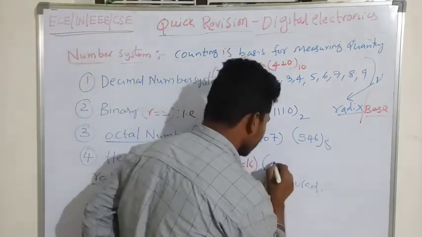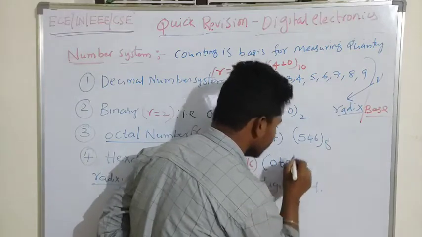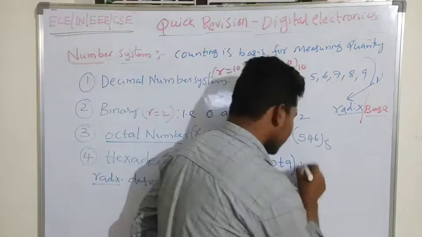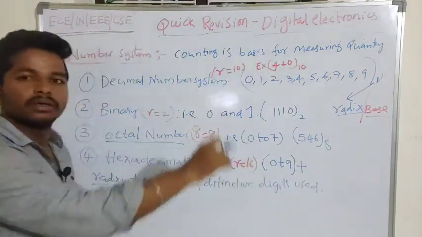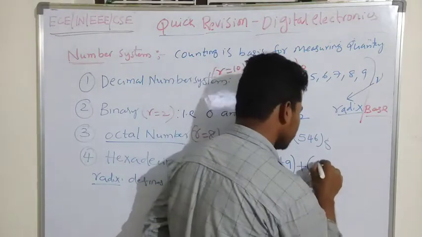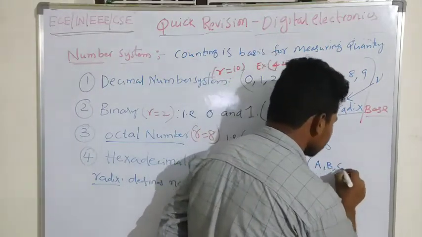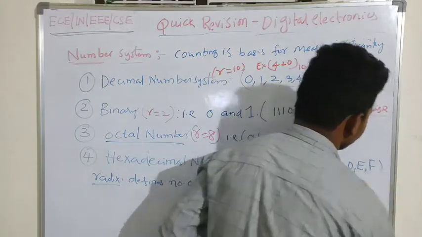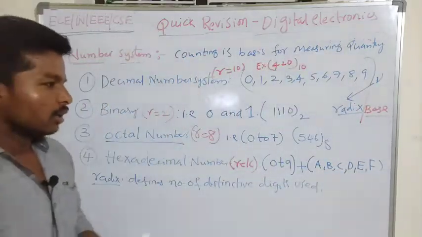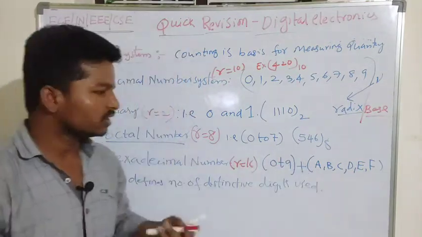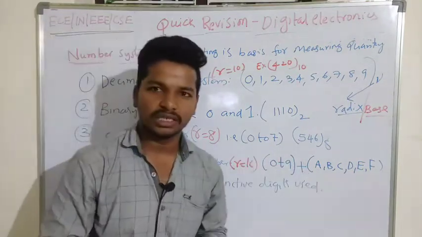We have 0 to 9, which gives 10 digits, but we need 6 extra digits, which we can borrow: A, B, C, D, E, F. I have to give some value to them, no? We cannot understand what A, B, C are otherwise.